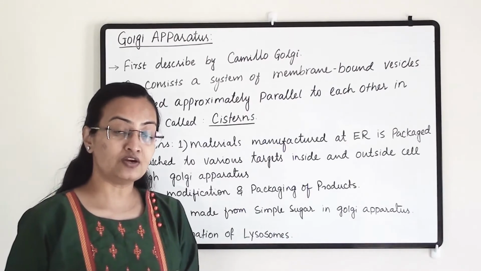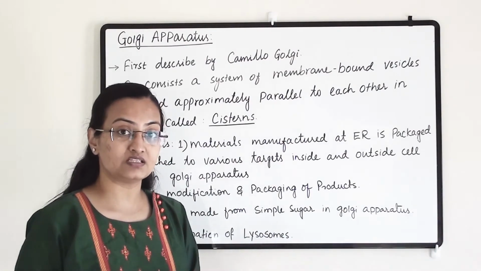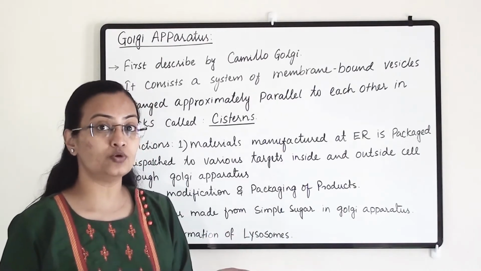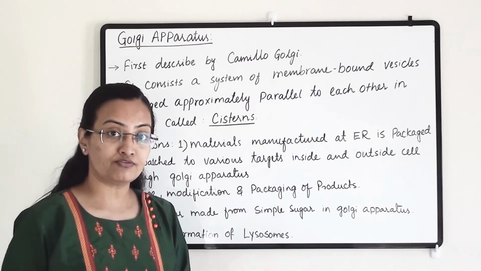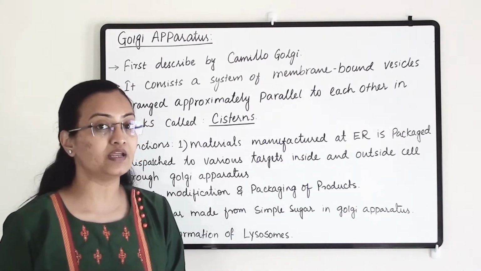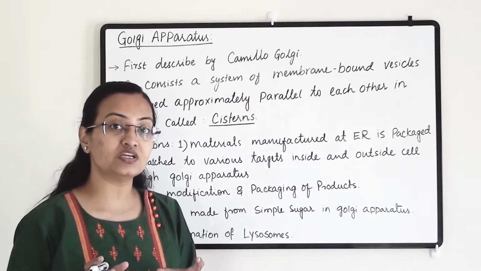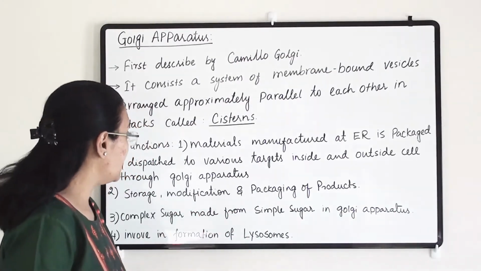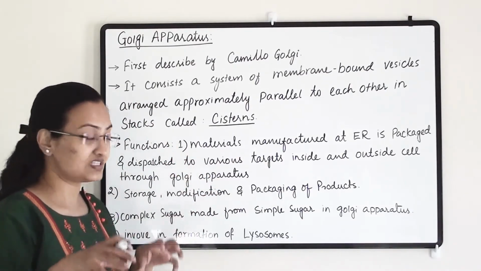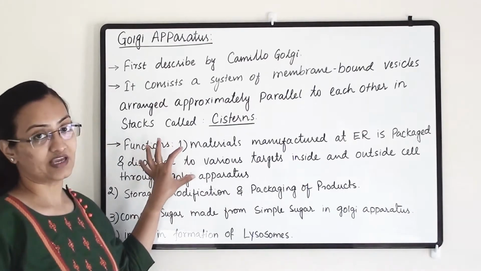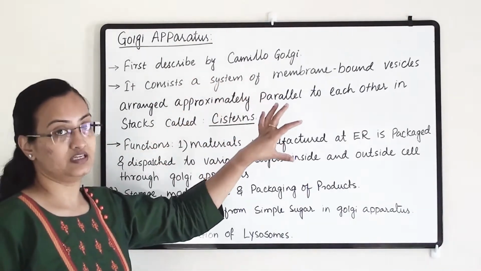At rough endoplasmic reticulum, protein molecules are manufactured at ribosome sites, whereas in the smooth endoplasmic reticulum, lipid or fat molecules are manufactured, which help in membrane biogenesis. All these materials which are manufactured at ER sites are sent to different sites of the cell with the help of the Golgi apparatus. So that's why these cisterns need to connect with the ER.